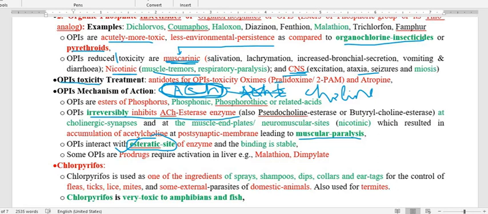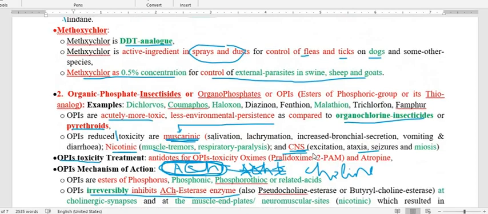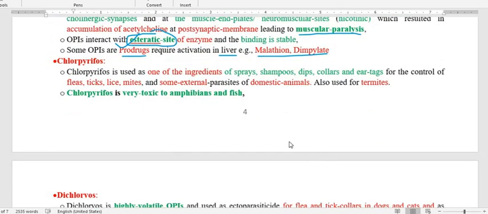The prodrugs are not active as such; they get metabolized within the liver and converted into active metabolites. The prodrugs are malathion, dimpylate, and parathion. So malathion, parathion, and dimpylate are prodrugs. They have to be converted into the active component in the liver. So this is about the organophosphorus insecticide. The drugs under this group begin with chlorpyrifos.